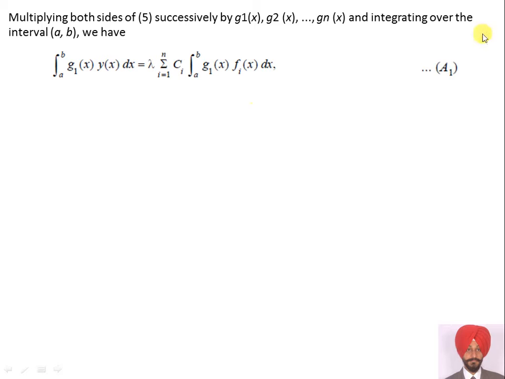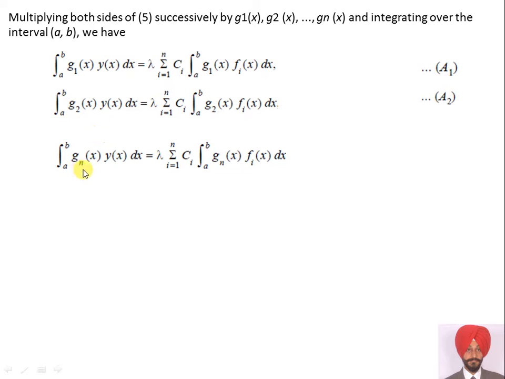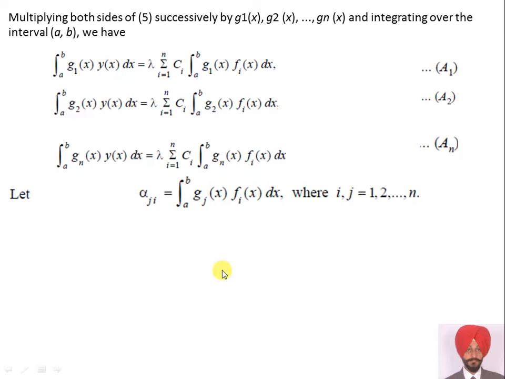Take it as a1. And g2, multiply with g2 and integrate a to b on both sides, and take it as a2. Similarly, so on, gn(x), integral a to b gn(x) y(x) dx, and this side also integral a to b gn(x) f_i(x) dx, an. So, let alpha_ji be integral a to b g_j(x) f_i(x) dx, where i, j are from 1 to n.